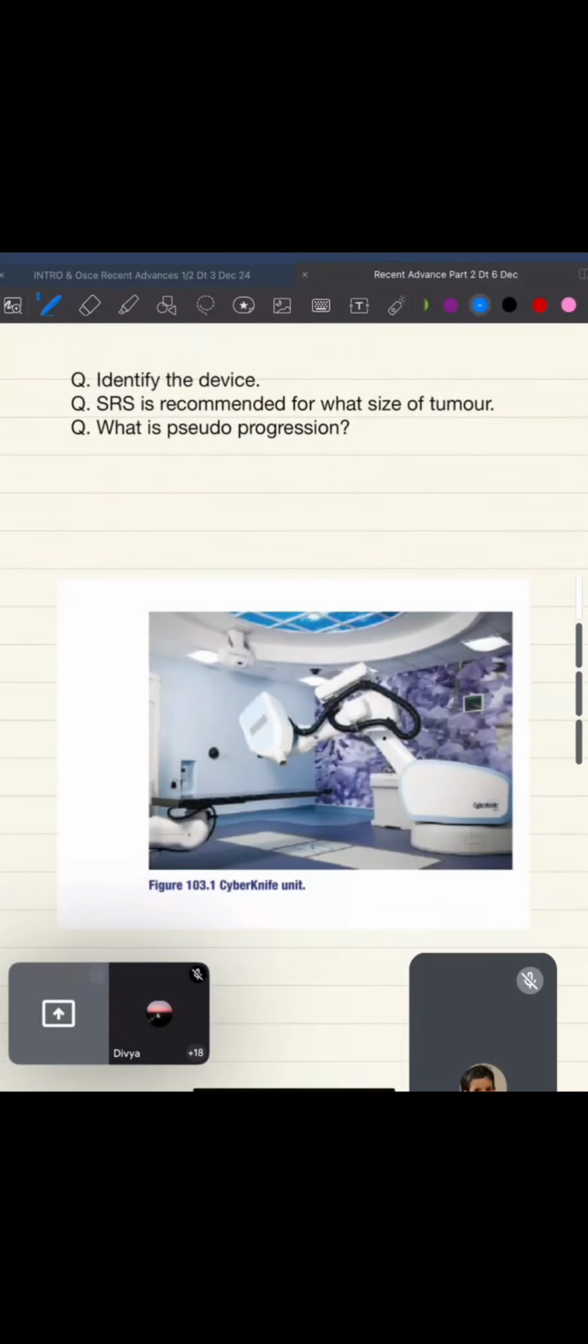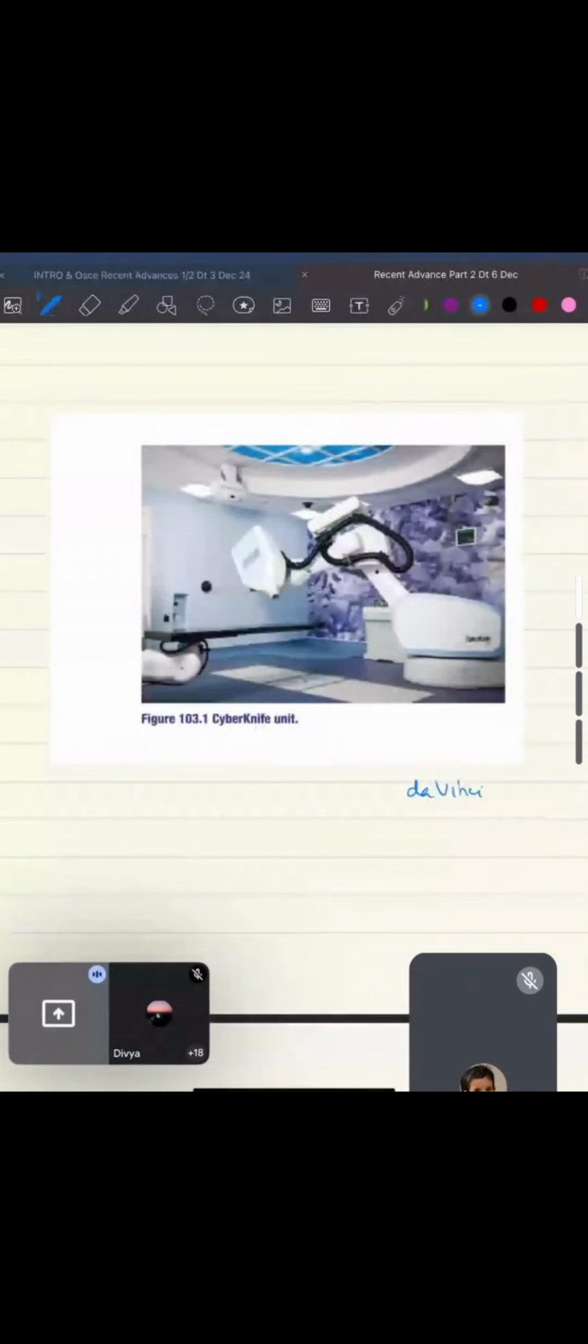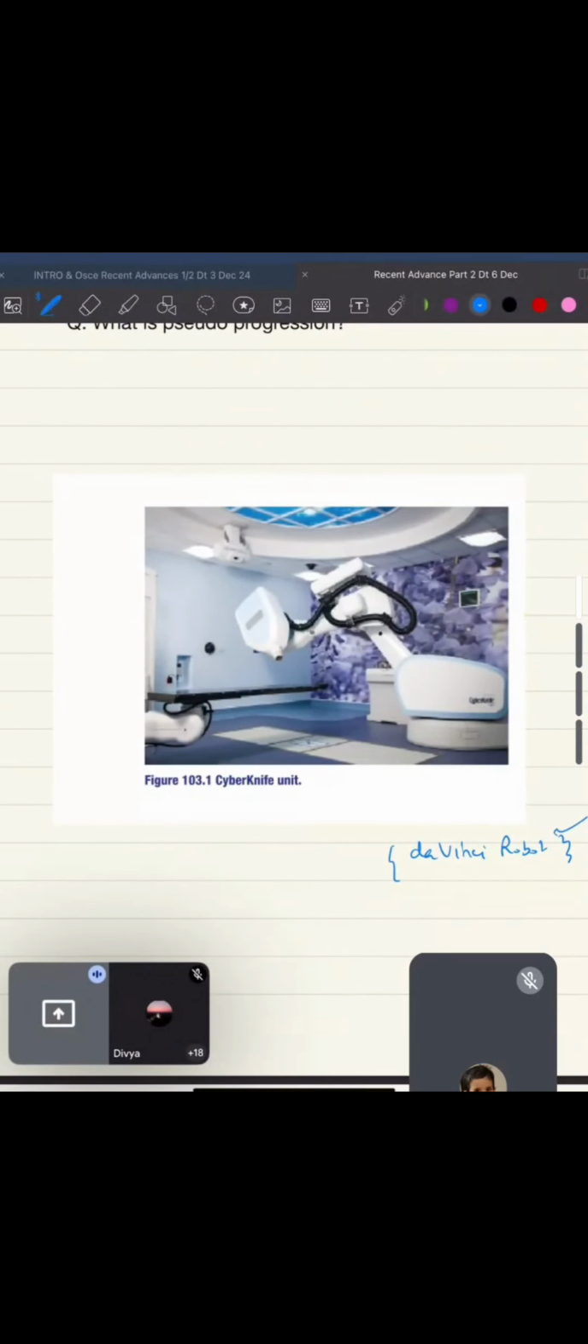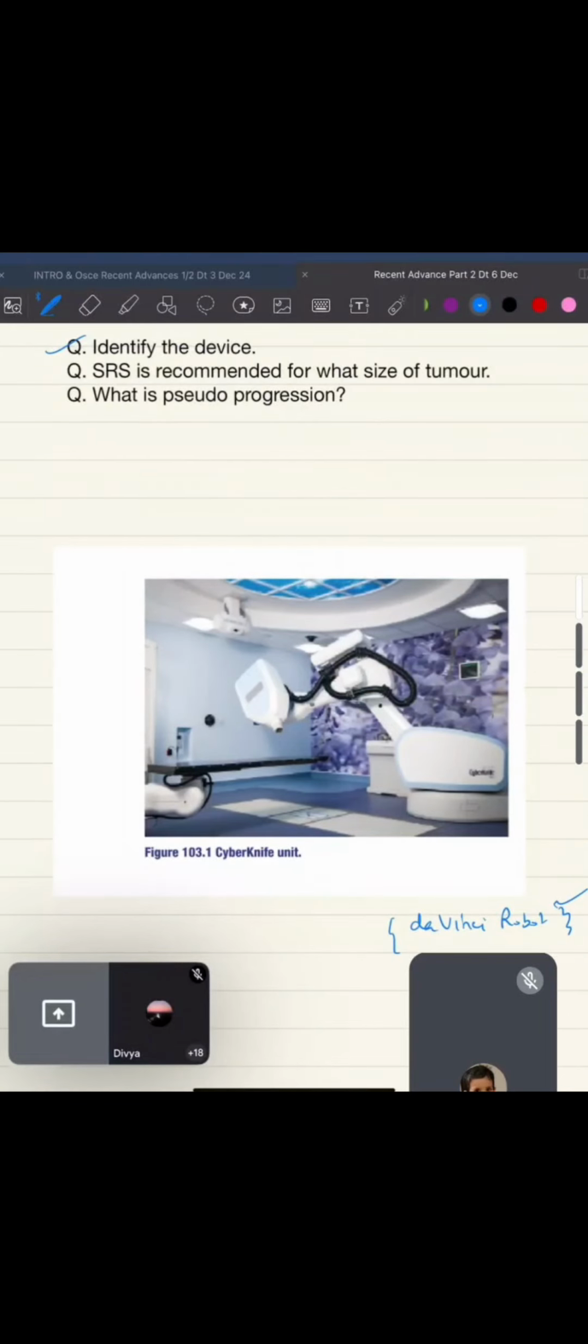Next question, identify the device. This is basically an image from Scott Brown. This is your CyberKnife. Please remember the image of CyberKnife. Please remember the image of your Da Vinci robot. Nowadays multiple corporate hospitals have started using it. This can be a possible question. Da Vinci robot, this we saw just now.